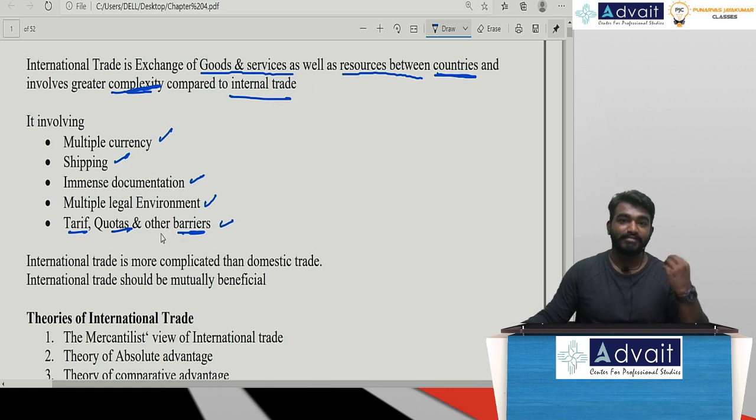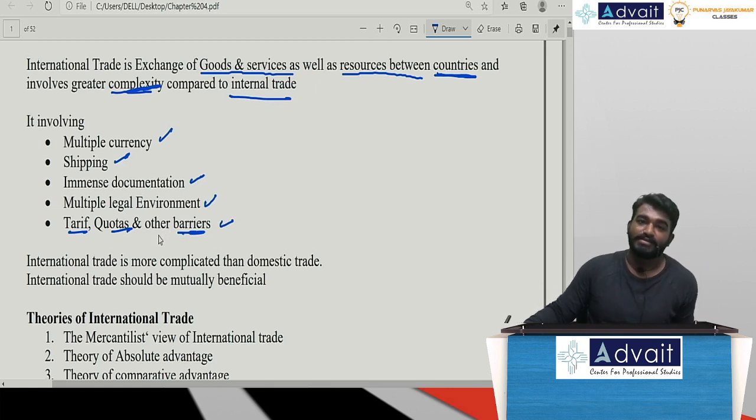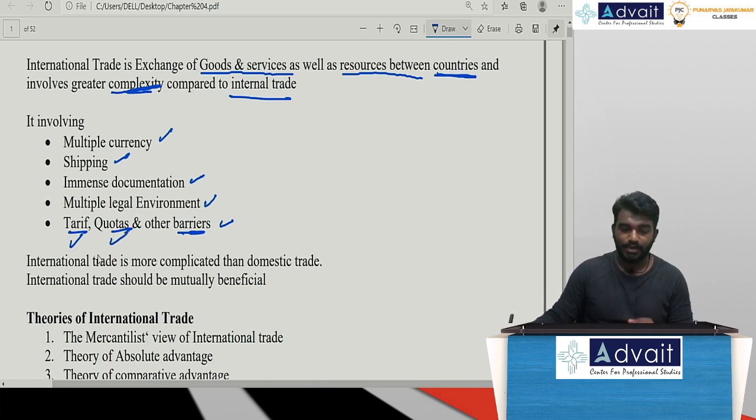Whenever we are importing any goods and services, obviously we levy tax on it. That is called a tariff. Unlike a tariff, we also have something called a quota. This quota is invisible, whereas a tariff is visible. Quotas are invisible. We will explain it in further units. Now, remember, international trade is more complicated than domestic trade.